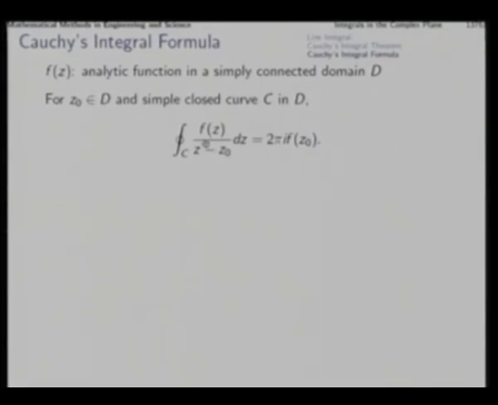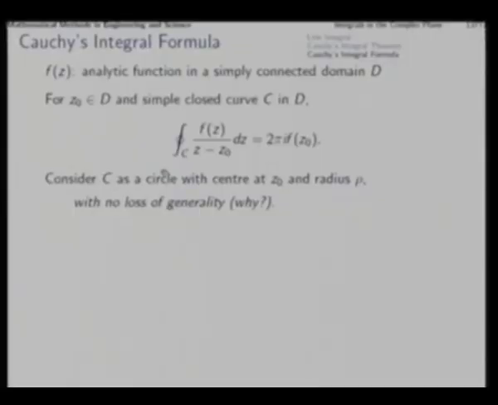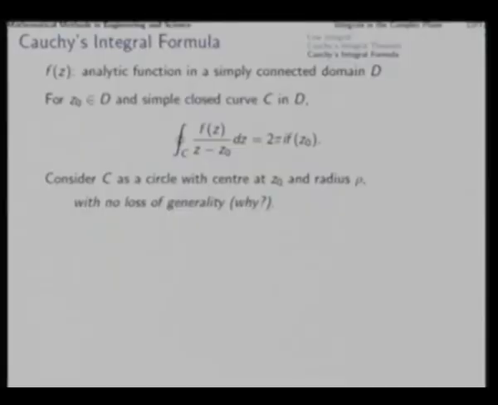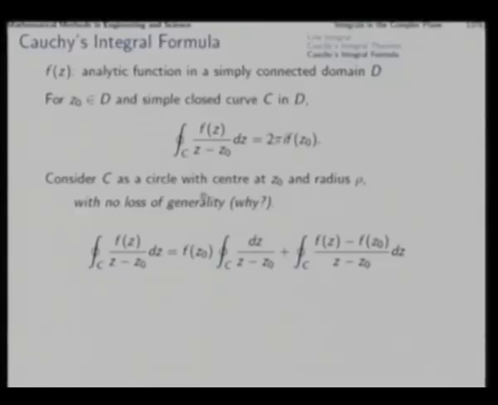So, which closed curve we consider as C? We can consider any closed curve as long as it can be obtained through continuous deformation of any other curve, right. So, without loss of generality, we consider C as a circle with center z0 and radius rho, because any other such simple closed curve enclosing z0 could be reduced to this circle through continuous deformation over the analytic domain, right. So, if we consider this particular curve, then this integral we can evaluate as